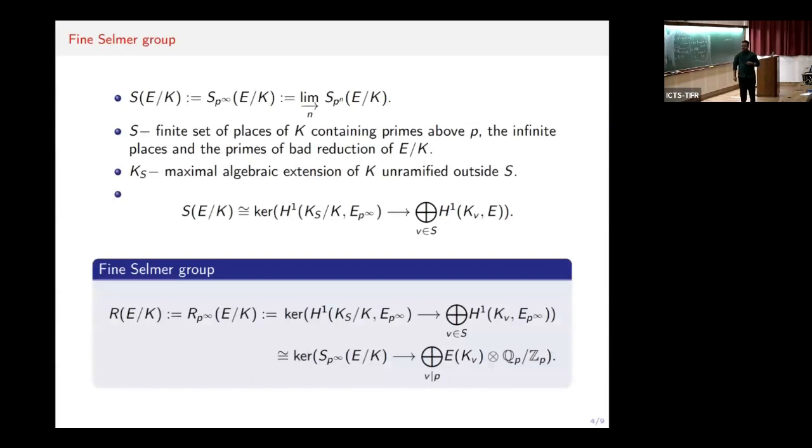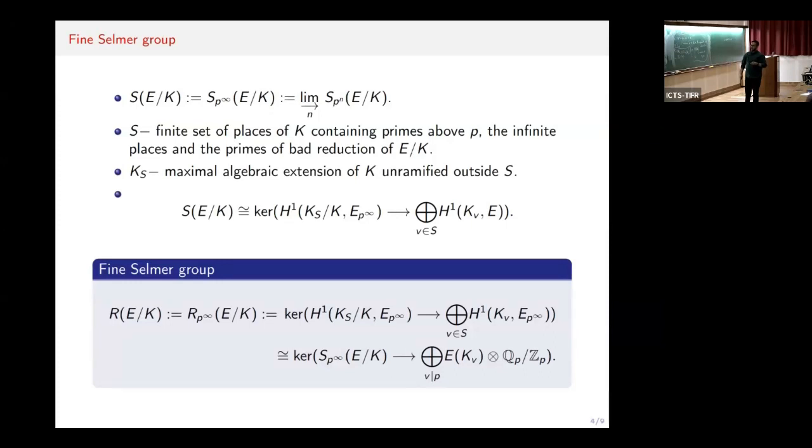Now one defines the p-infinity finite Selmer group as the kernel of this map from H^1(K_S/K, E[p^∞]) to the direct sum over v of H^1(K_v, E[p^∞]), obtained by giving stricter conditions on the local terms. So the difference here happens in the local terms in the Selmer and finite Selmer groups.